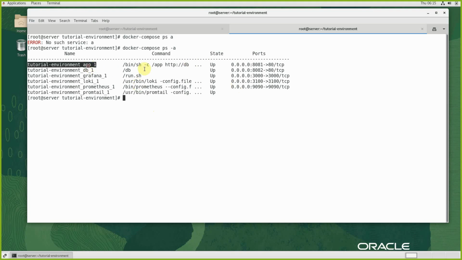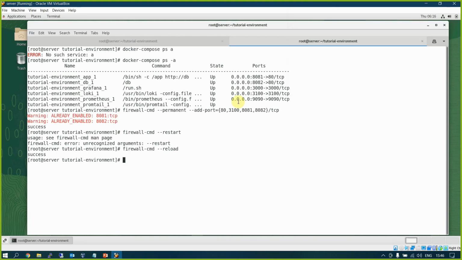So my app is running at this URL, 8081. I can open all these ports in one go, which is there in my configuration file. Now I'm good. I can access my Grafana, I can access my Loki, Prometheus, everything is available. Prometheus is available at port number 9090, and then this Loki is available at port number 3000. Grafana is available at 3000 port number, and application is running at port number 80.